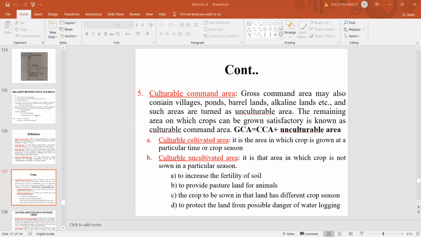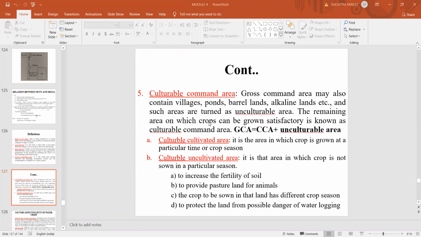So the gross commanded area is the total area of the drainage basin, and it may include areas like villages where habitation takes place, ponds, barren land, and alkaline lands. In these areas, you cannot carry out the irrigation activity. Hence, these areas are called unculturable area.